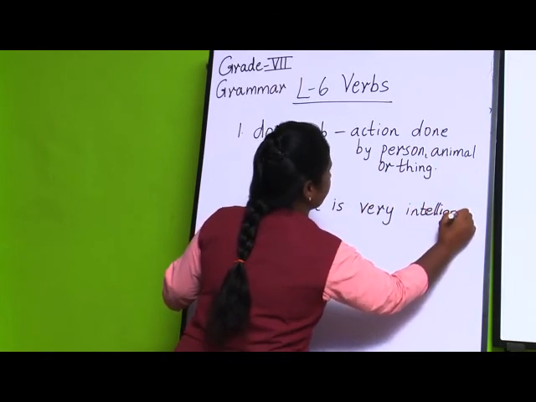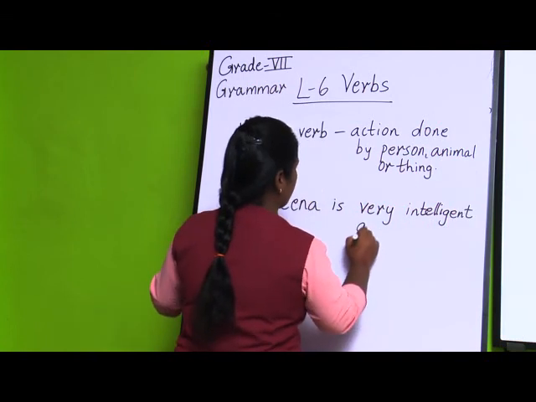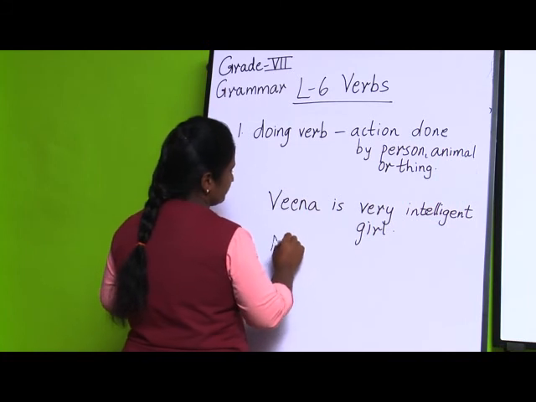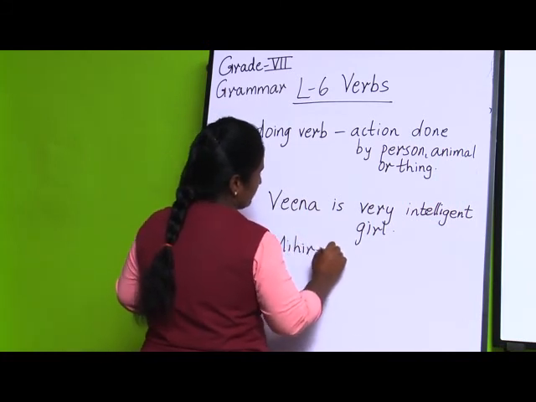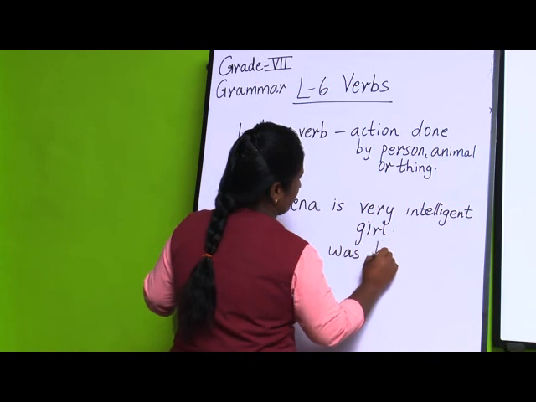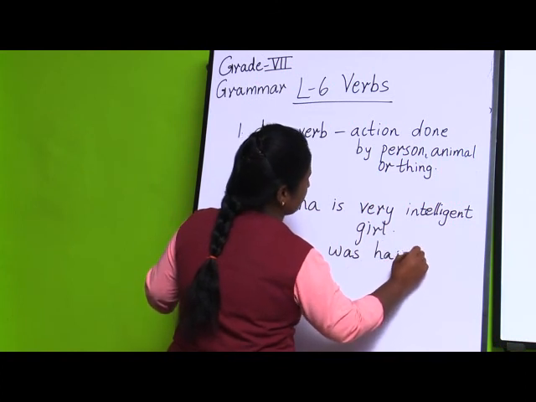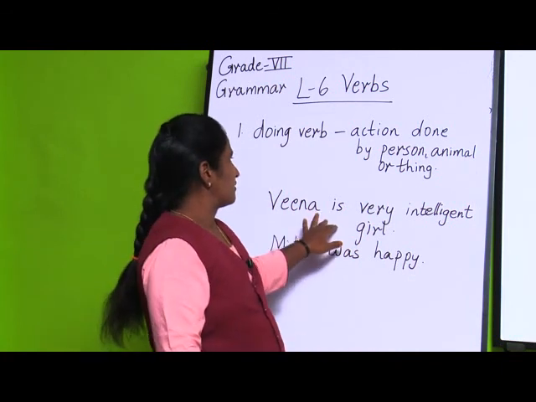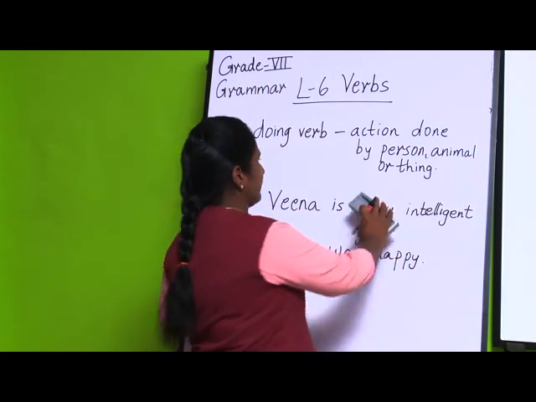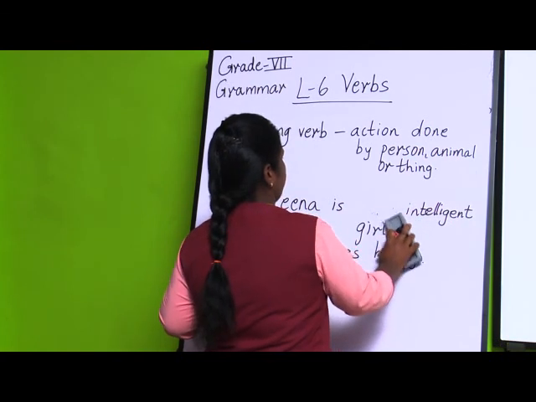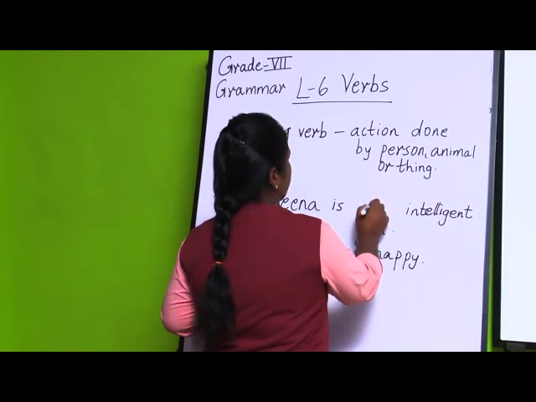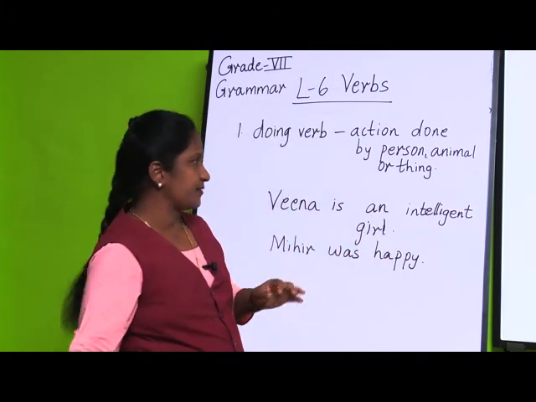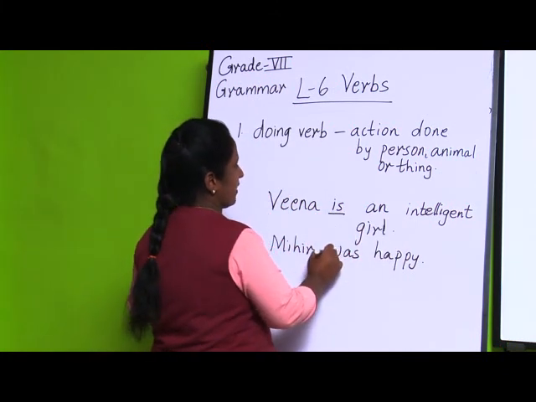Veena is a very intelligent girl. Or if I write like this, Mihir was happy. I have written two sentences here: Mihir was happy and Veena is an intelligent girl. Now here we can see the verbs are is and was.